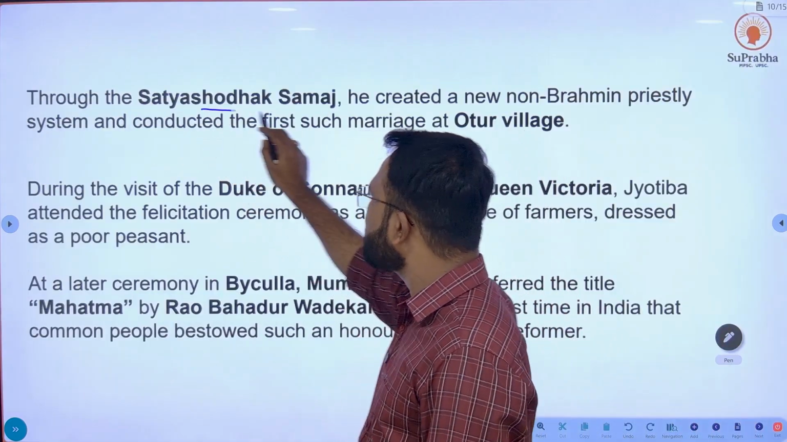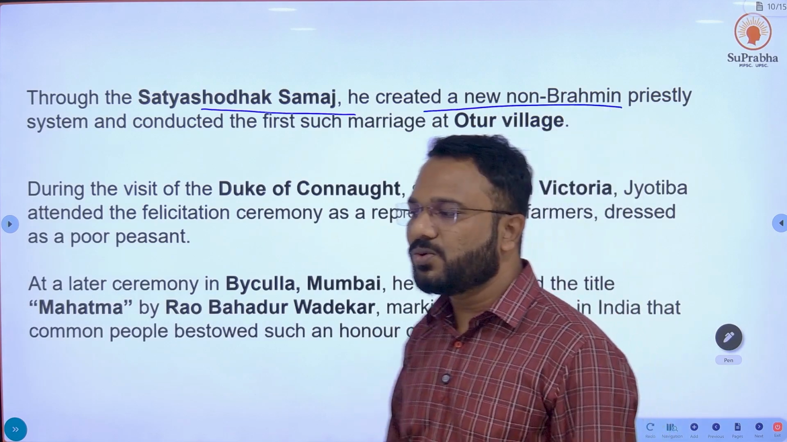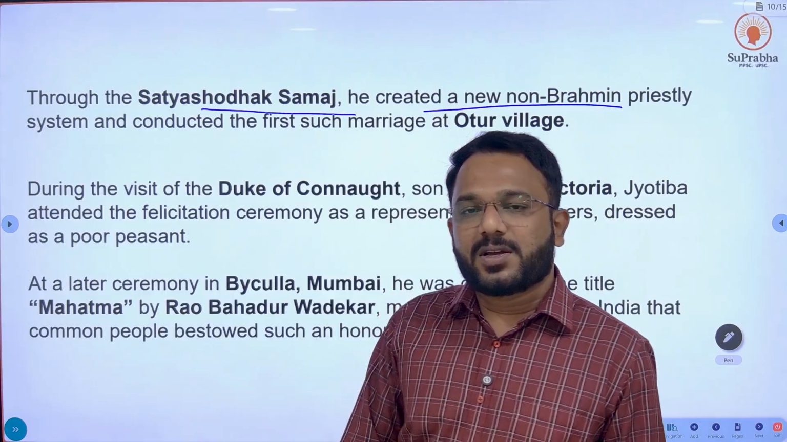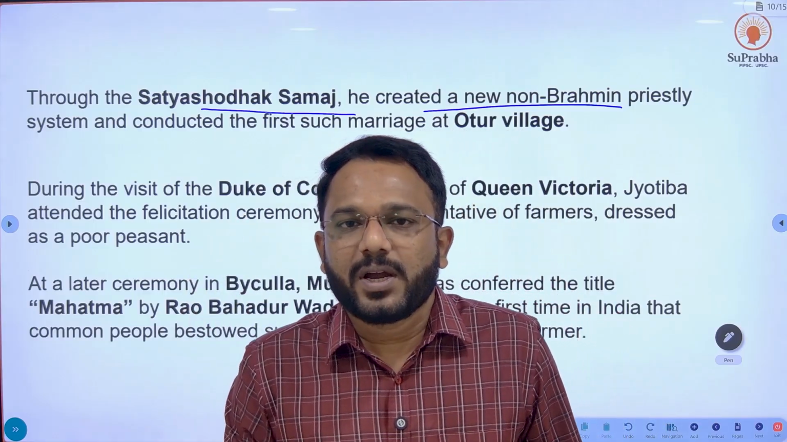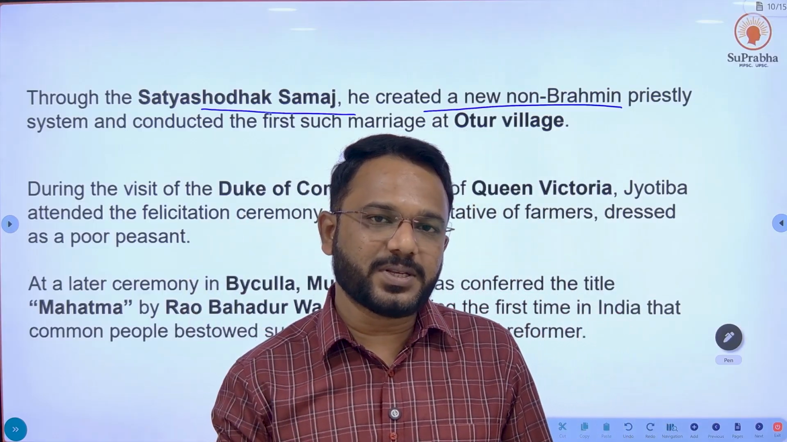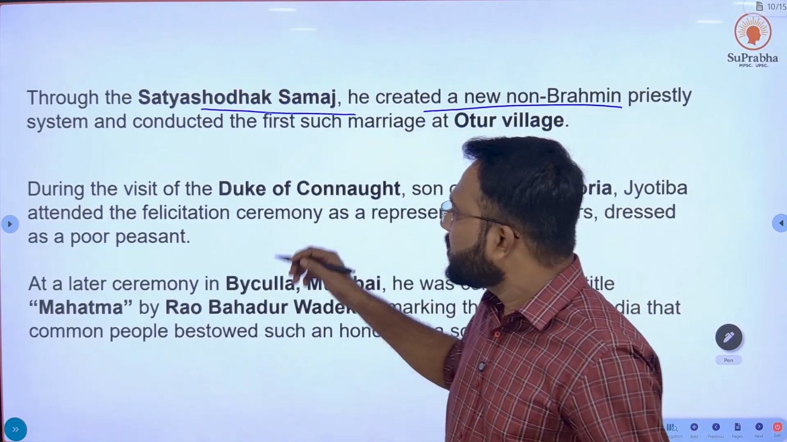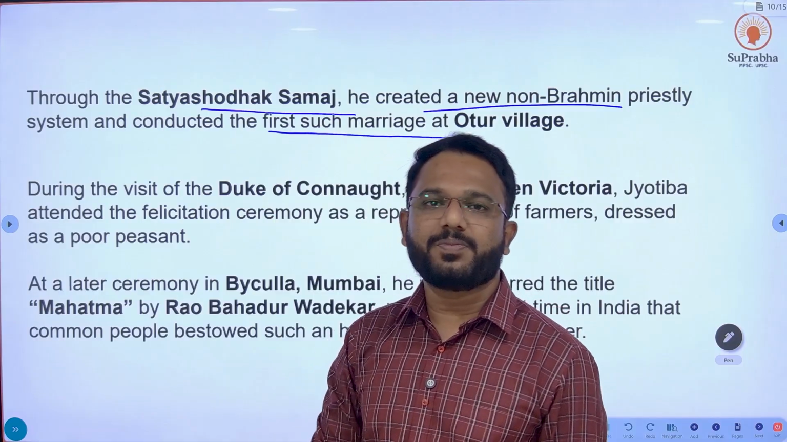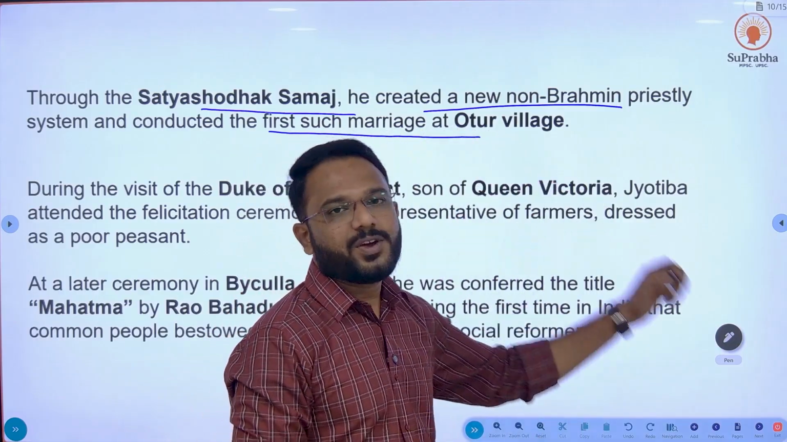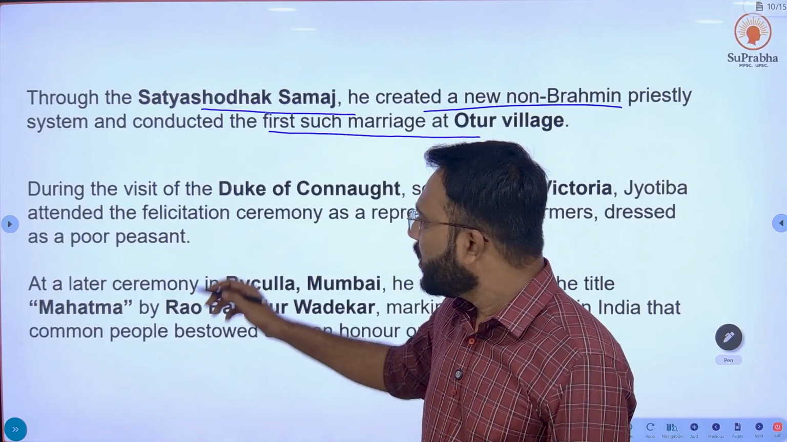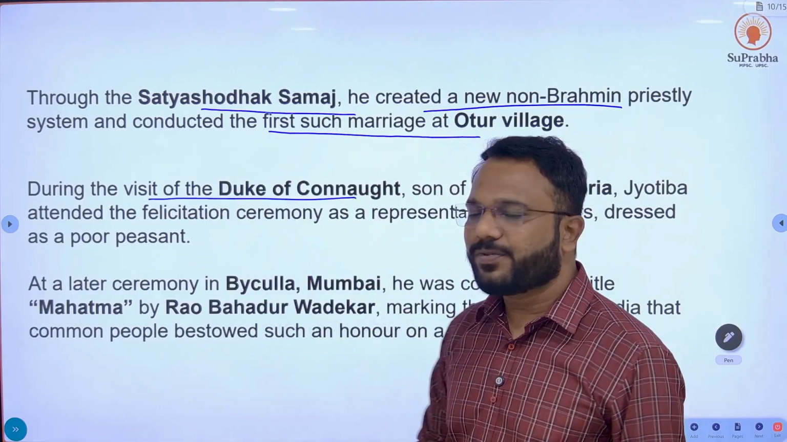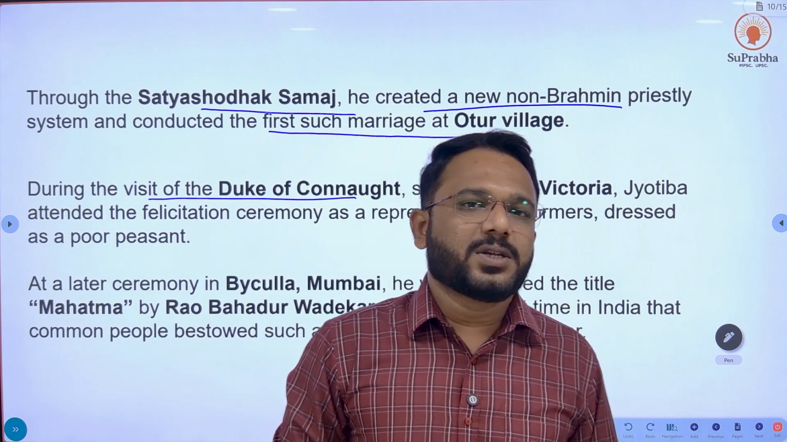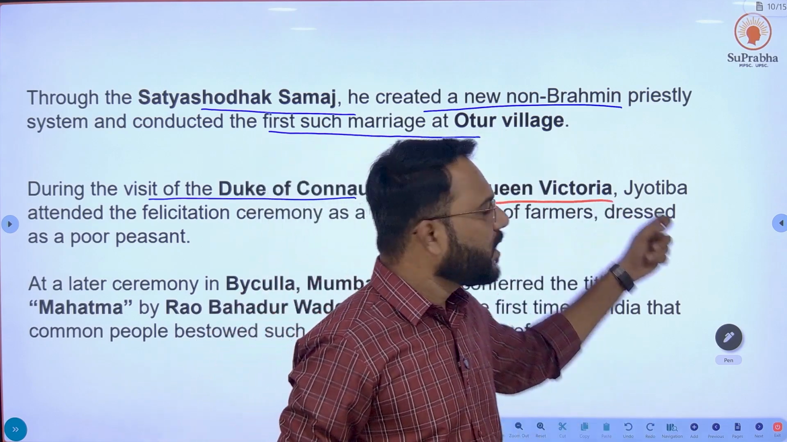Through Satyashodhak Samaj, he created a new non-Brahmin priestly system where the ceremonies or rituals were conducted by a non-Brahmin priest. The first marriage conducted by a non-Brahmin priest was held at Otur village. Okay, during the visit of the Duke of Connaught to India, who was the son of Queen Victoria,